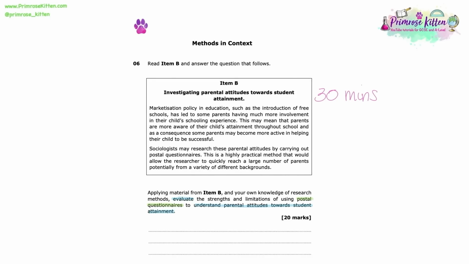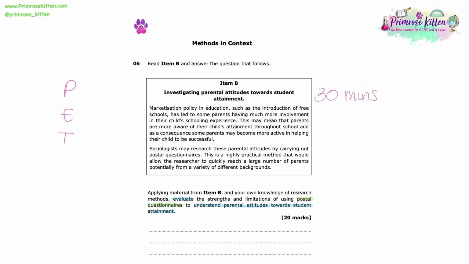So your essay needs to be focused on the advantages and disadvantages of whichever method you get within whatever context you get. I would always recommend for this type of question trying to focus as much as possible on your PETs, i.e. practical, ethical and theoretical advantages and disadvantages of the specific research method.